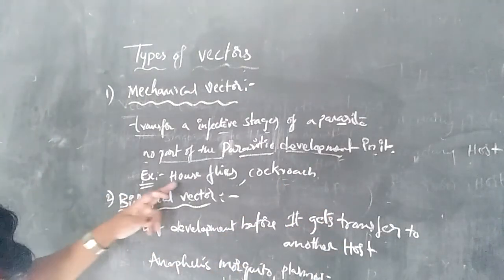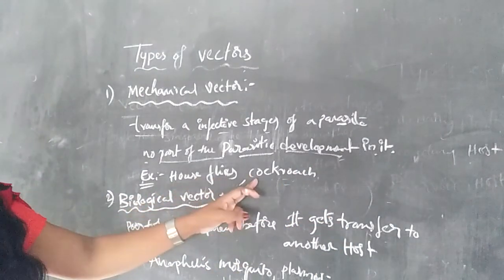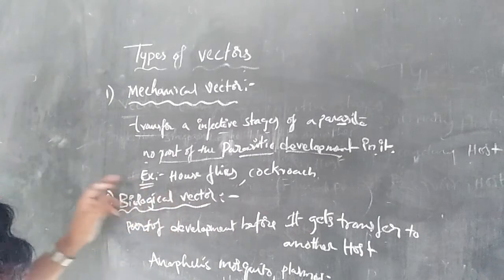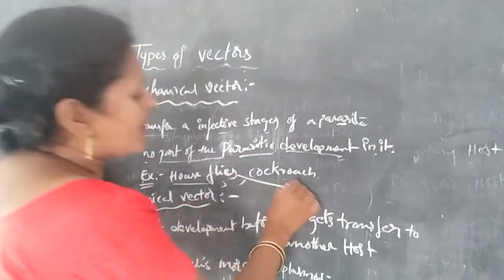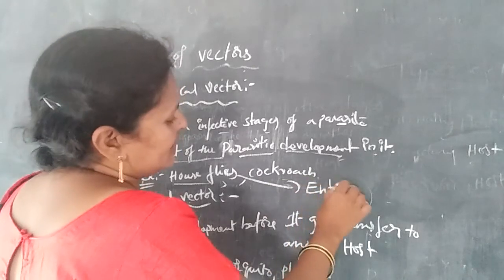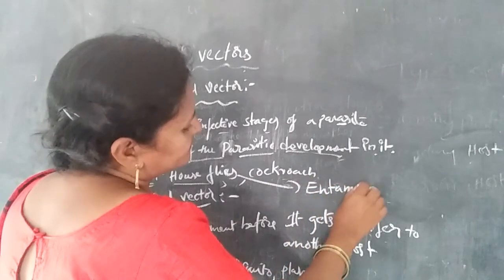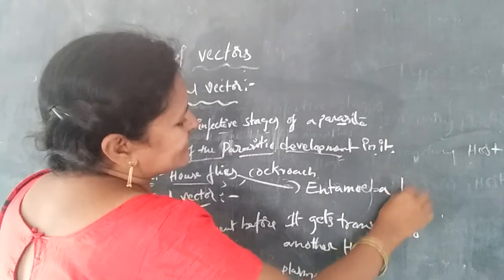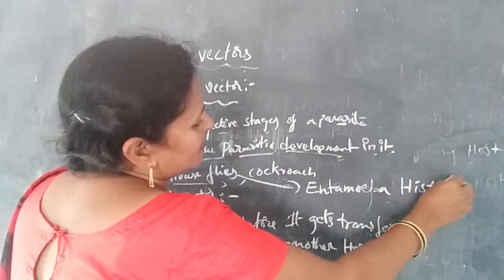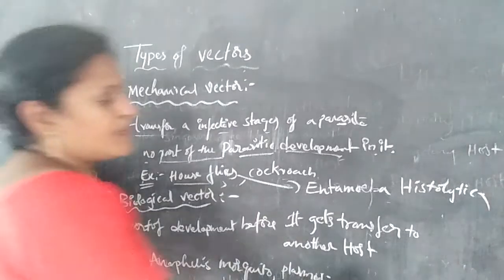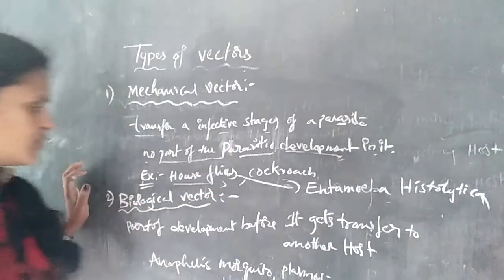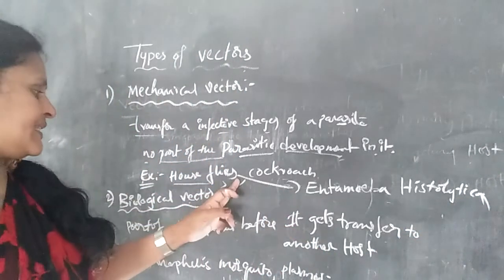So examples are houseflies and cockroaches. For example, the housefly carries the Entamoeba histolytica parasite.